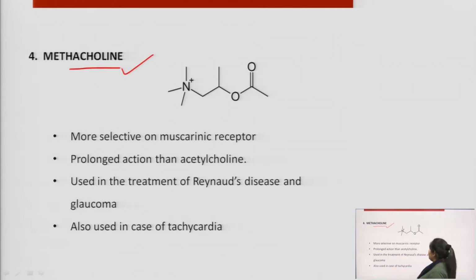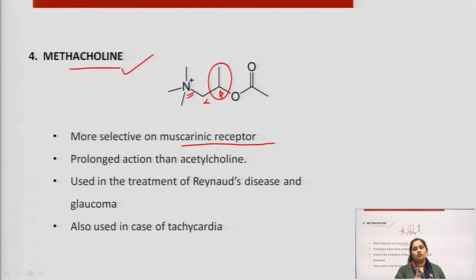In case of methacholine, again it is more selective towards the muscarinic receptor. The reason is the same with respect to nitrogen, this is alpha, this is beta. Again we have a CH3 group at the beta position with respect to nitrogen, and that will lead to the selection of the muscarinic receptor.